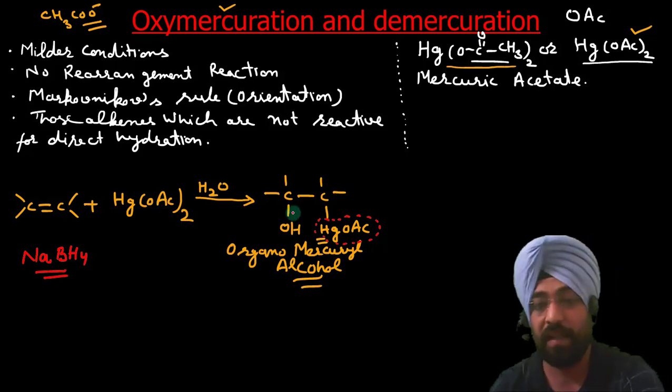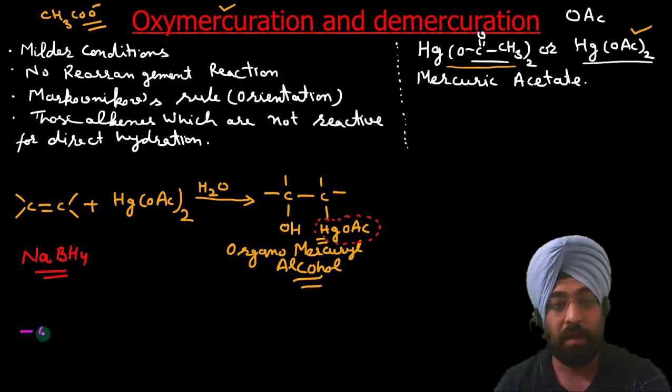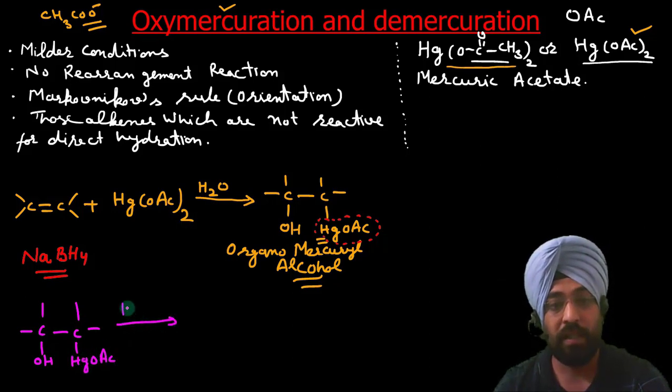So I will write here the organomercuryl alcohol, C(HgOAc), upon addition of sodium borohydride it gives you C-OH and C-H.